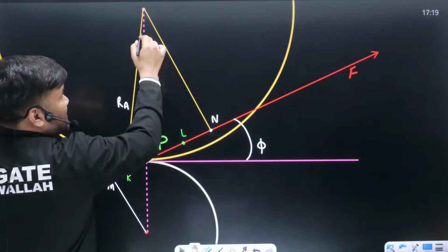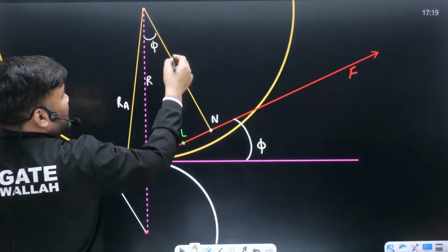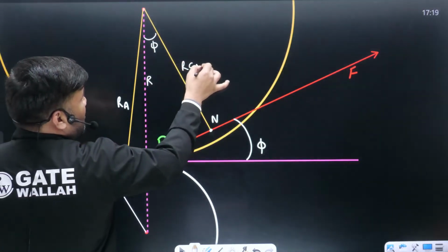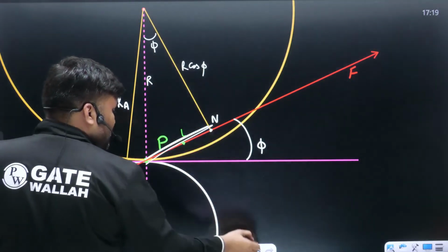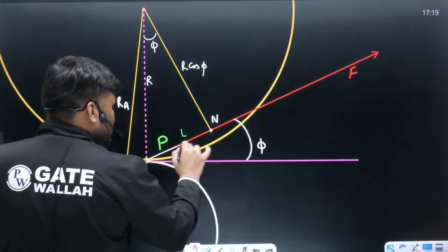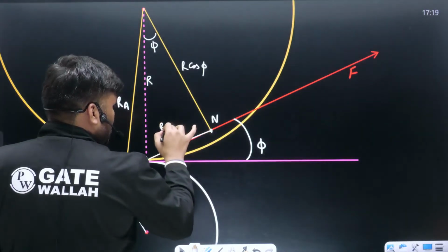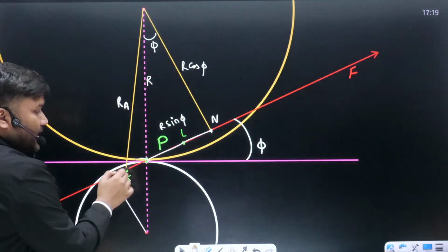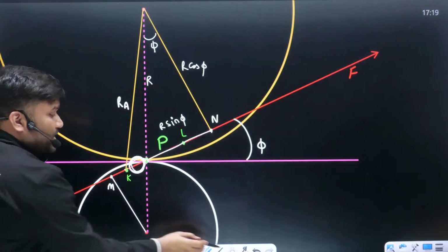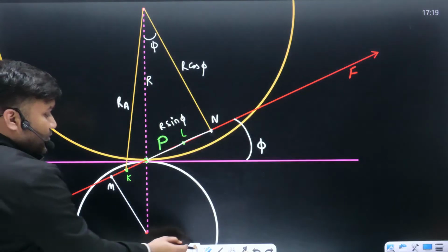This angle is phi. This angle will also be phi. So how much will this be? This is R cos phi. And how much is this value? This value is going to be R sin phi. Let me write. So can I very easily write the value of KP? We have to write the value of KP. Can I write it from this triangle?